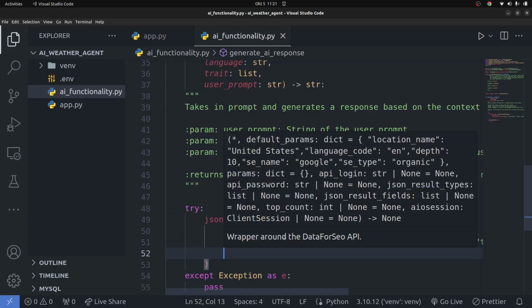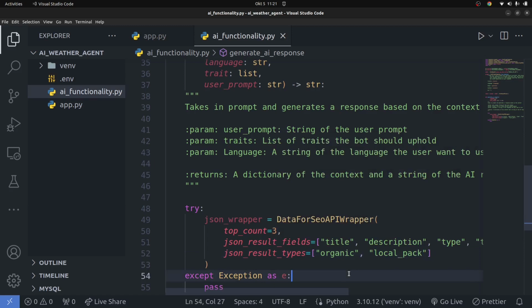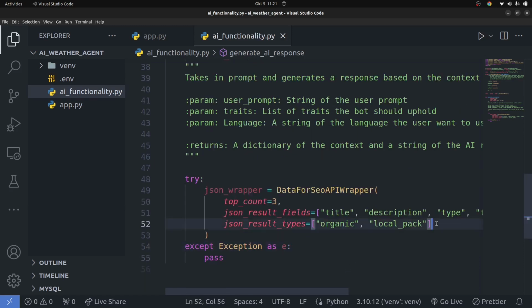And I'm also going to pass in the json_result_types, and the result types that I want are organic. Okay, you can read all about this on the official documentation. I want organic. I want local_pack, just like that. So local pack as well. So that's all I want, and that's all we need for this to work. So once we have this in place, let me just move this up here, and yeah, so good.